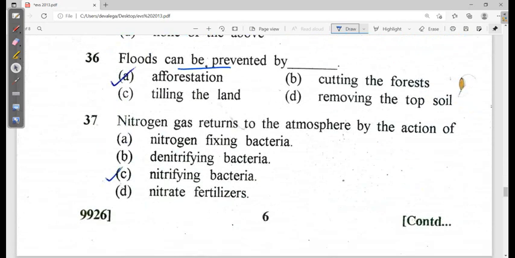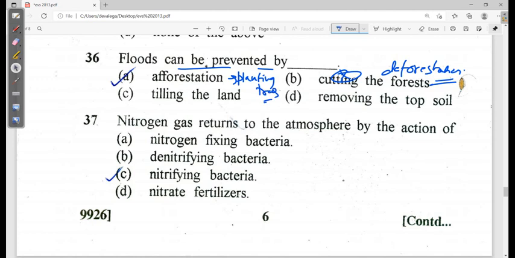Floods can be prevented by cutting. See, this is deforestation. When you do deforestation, then floods actually occur. This cannot be the correct answer. Afforestation means planting trees. If you plant trees, definitely the flood can be controlled. So option A is looking correct. Now the next one.